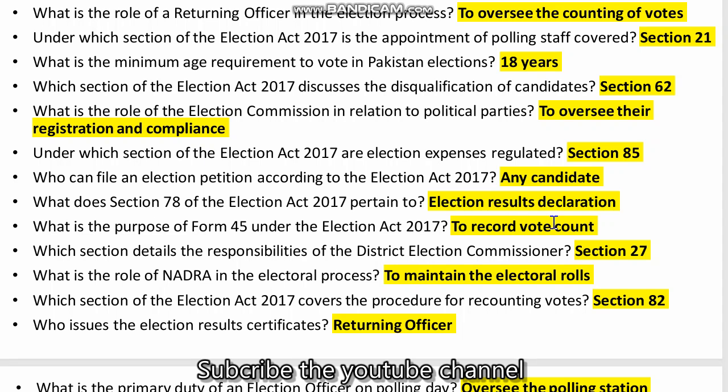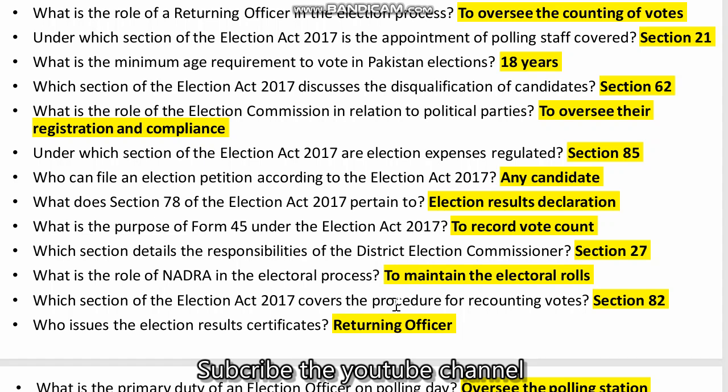What does Section 78 of the Election Act 2017 pertain to? Election result declaration. What is the purpose of Form 47 under the Election Act 2017? To record the vote count. Which section details the responsibility of a District Election Commissioner? Section 27. What is the role of NADRA in the electoral process? To maintain the electoral rolls. Which section of the Election Act